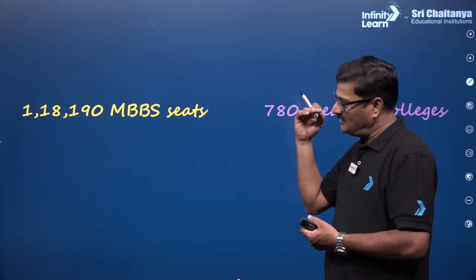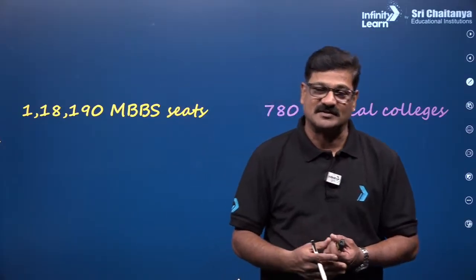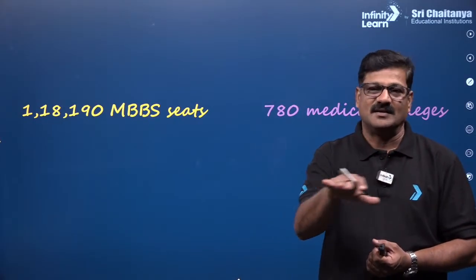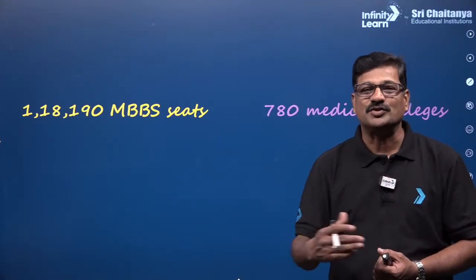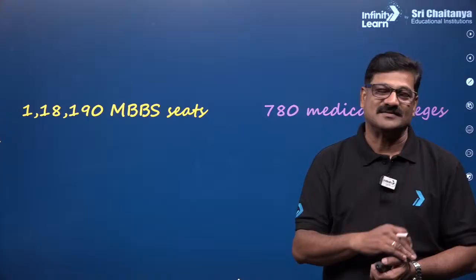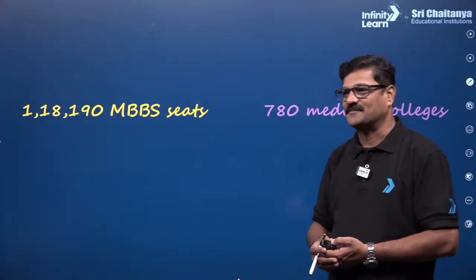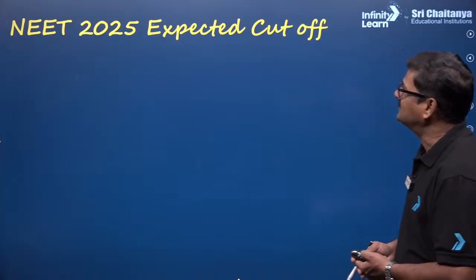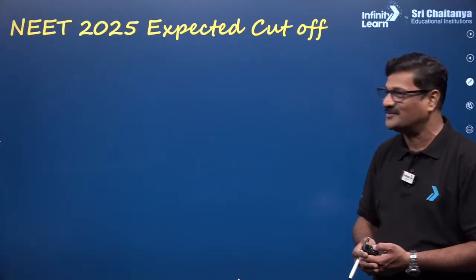If the paper is easy, the cutoff could be around 700. If it is moderate, it could be around 650. Now the 2025 paper is difficult, and based on that the cutoff marks are decided. Next, the 2025 expected cutoff. Everybody is waiting to know that.